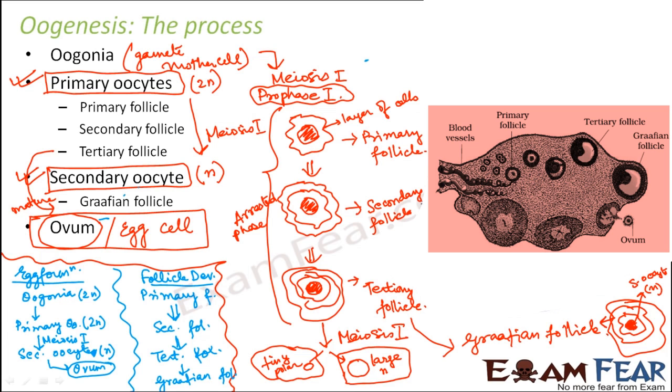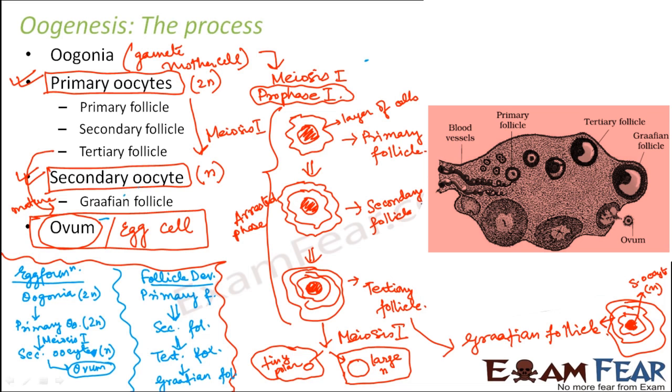Here you can see these bigger cells. These are nothing but the primary oocytes. These primary oocytes later form secondary oocytes, something like this. Later these secondary oocytes form the ovum like this, and here you can see this is a sperm and this is an ovum, and this is how the fusion takes place, right? And the remaining structures which you see also represent the different follicles: Graafian follicle, primary follicle, secondary follicle, etc. So this is how inside the ovary the various egg cells are formed.